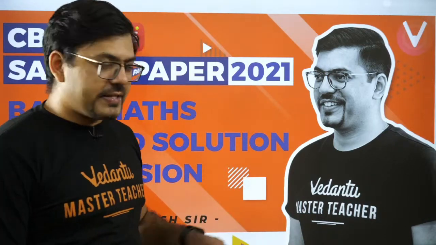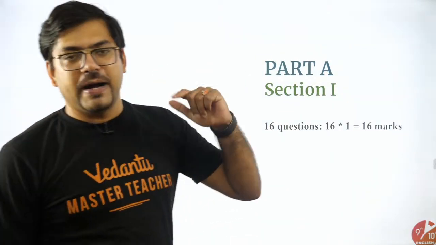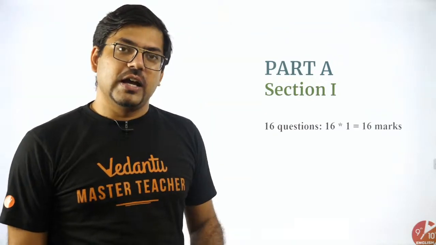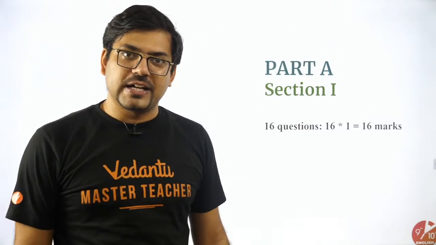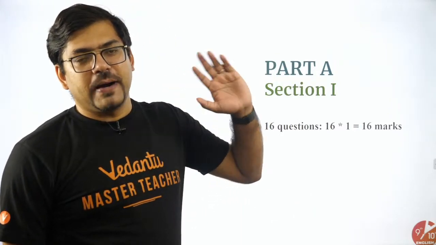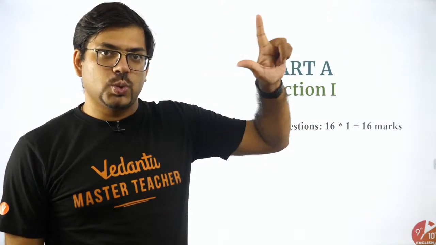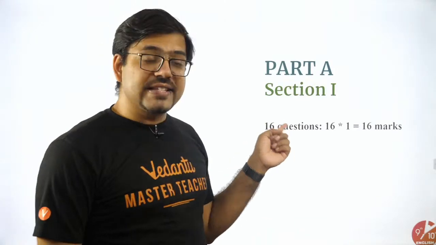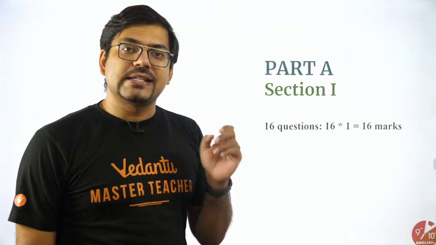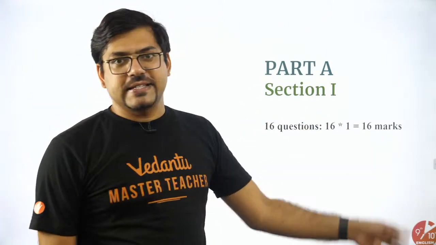So here we start, guys, the basic mathematics paper. Now in the first section, there are two parts, part A and part B. As I said in the previous session, where I was discussing the marking scheme released by the CBSE board, in part A you have two sections, section 1 and section 2. Section 1 has 16 questions and all of them carry 1 mark. So 16 into 1, that is 16 marks.